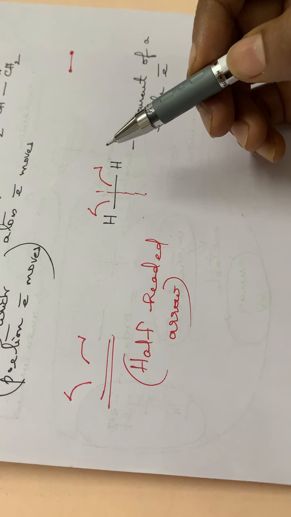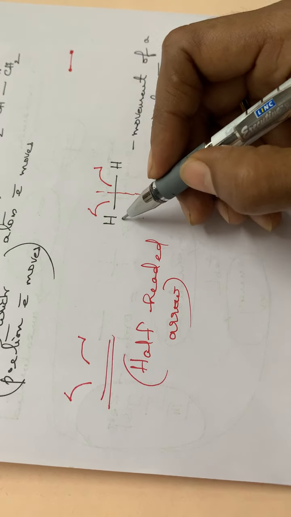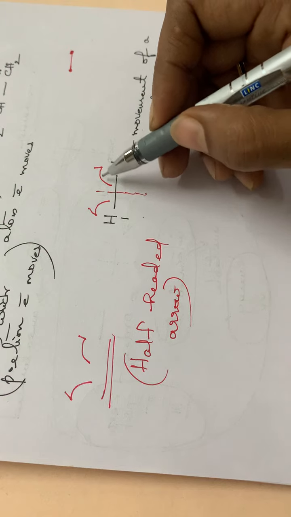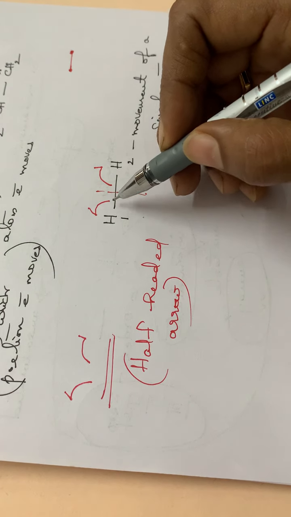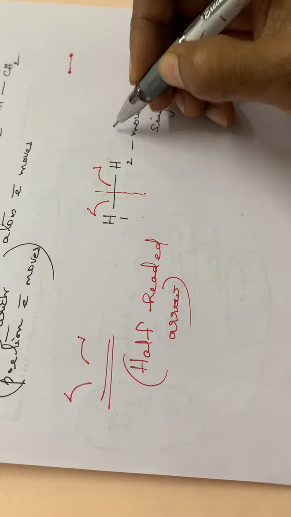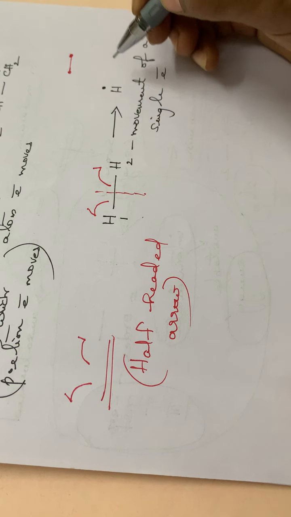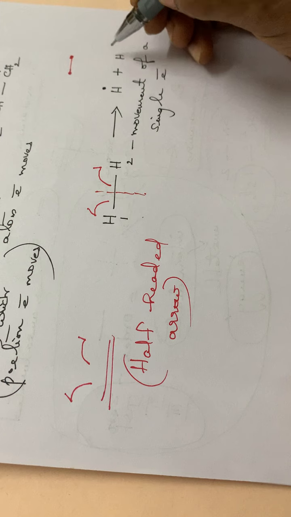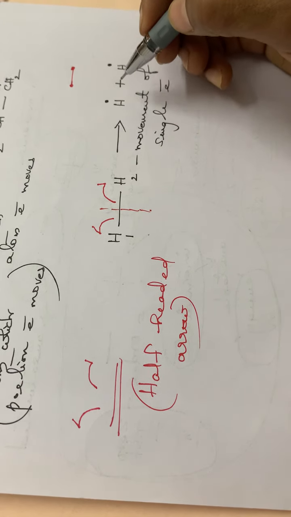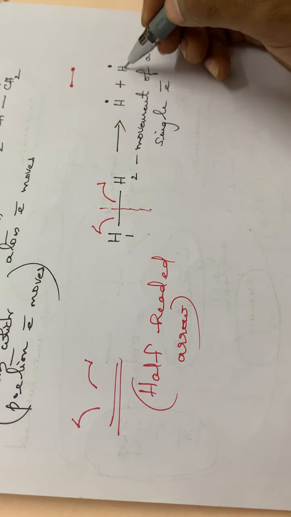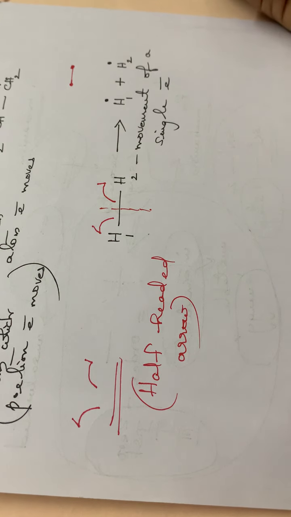Suppose this is H1 and this is H2. One of the electrons will be moving to H2 and one of the electrons will be moving to H1, so that we will be having two free electrons, or two free radicals. So here we have got H1 free radical and H2 free radical.